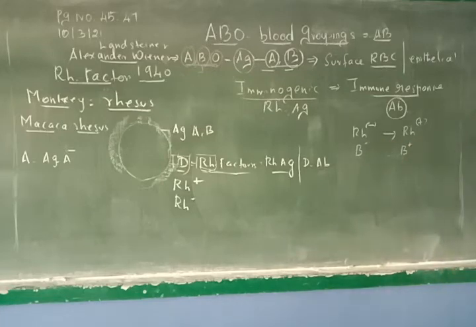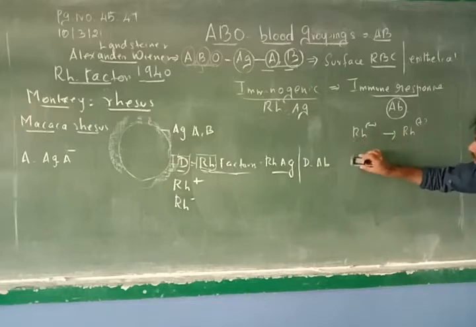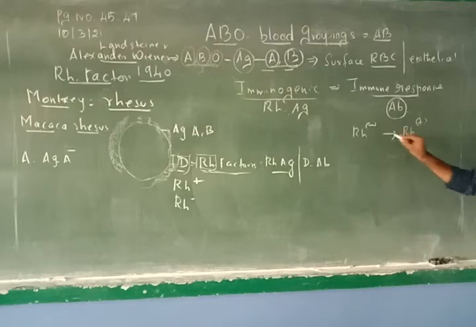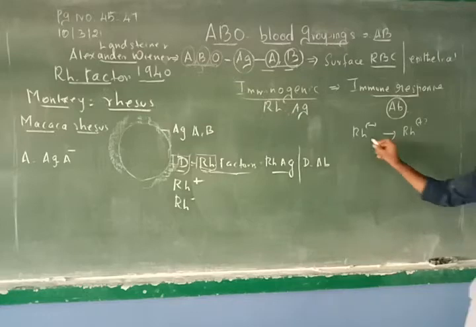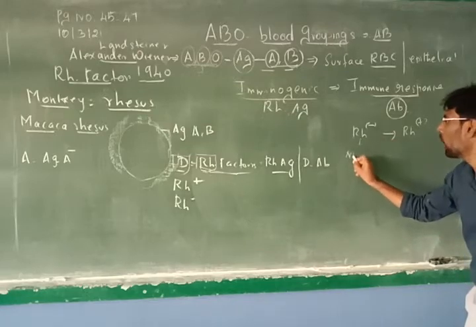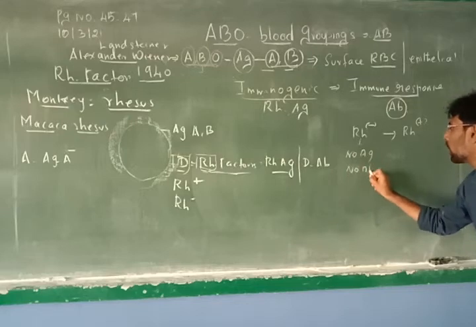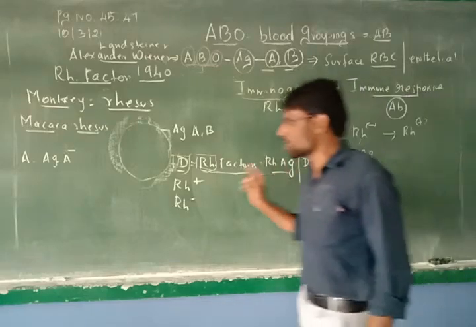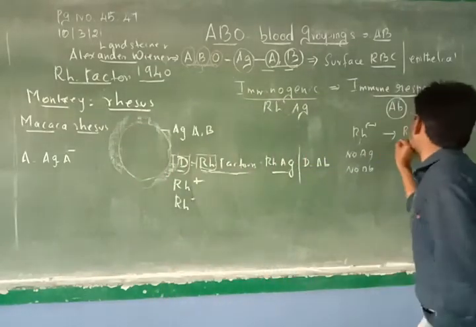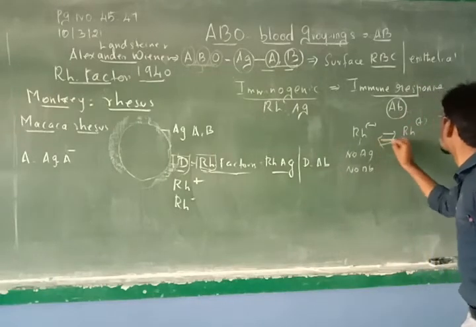Since we are talking about the Rh factor, we will concentrate only on the Rh factors. So an Rh negative person receives blood from Rh positive. Negative has no antigen, no antibodies, so he is going to receive the blood from this kind of a positive.